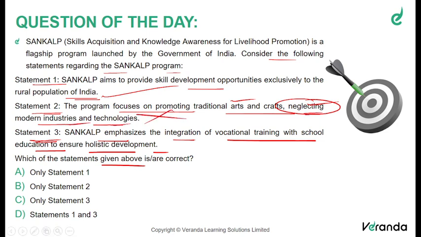This is a false statement. We have already seen that they are trying to have a holistic skilling or development program that is required for both modern industries and technologies and also for traditional arts and crafts. That is overall skill development aligned with the National Skill Development Mission's goals being implemented through the SANKALP program. So statement 2 is wrong.